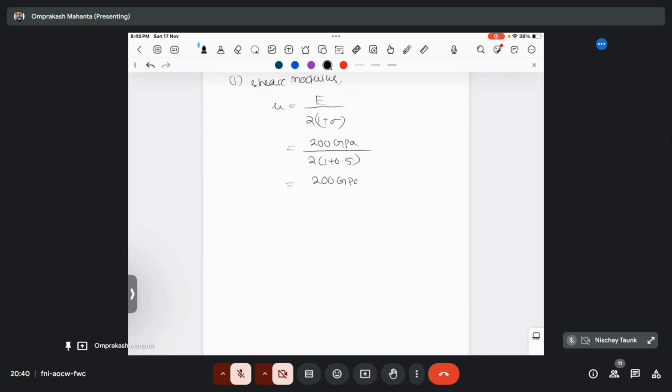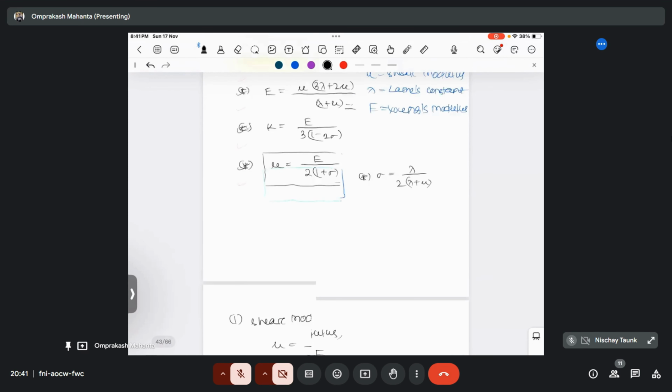So 200 GPa by 3, right? Not 3 actually. It's 0.25, no? 0.25 means 1.25 into 2. 1.25 into 2, it's 2.5, no? So mu will become 200 by 2.5, 80 GPa.